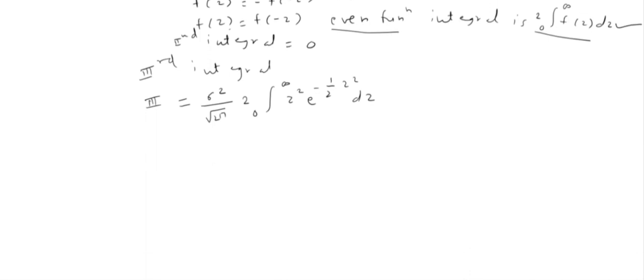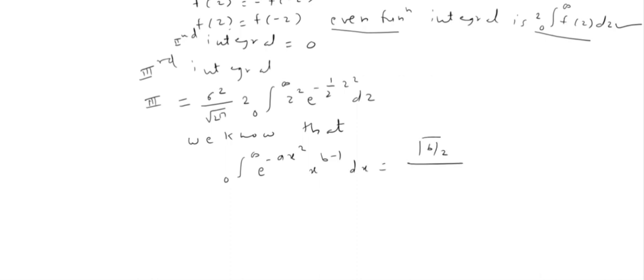Now we know one rule. Do you remember? The integral from 0 to infinity of e raised to minus a x square times x raised to b minus 1 dx is equal to gamma b by 2 upon 2 into a raised to b by 2. Let me find the values. The value of a is the coefficient of the square in the exponent, e raised to minus z square coefficient. What is the coefficient? It is half. So a is equal to half over here.